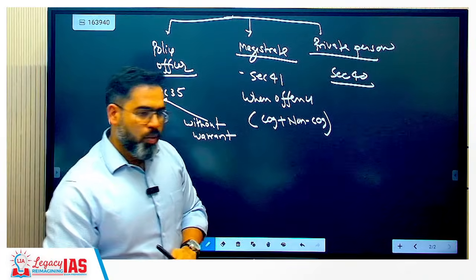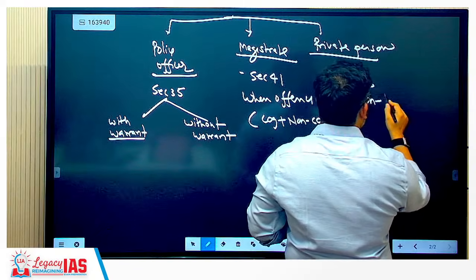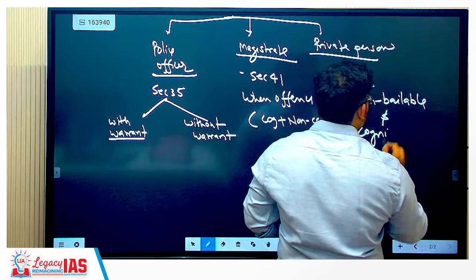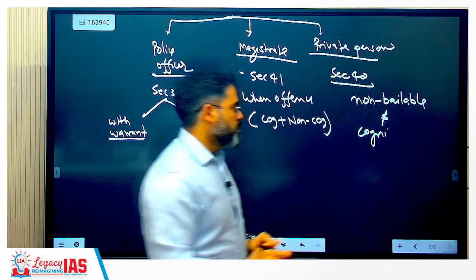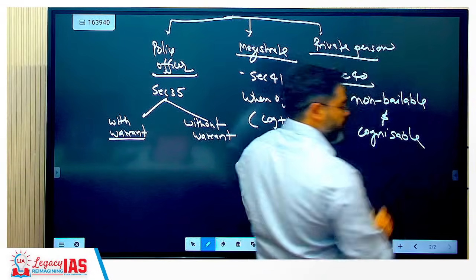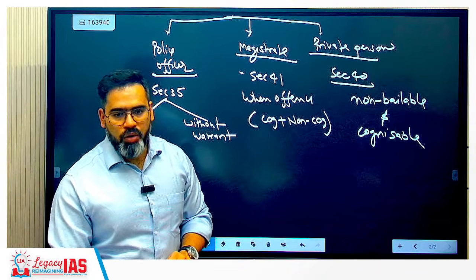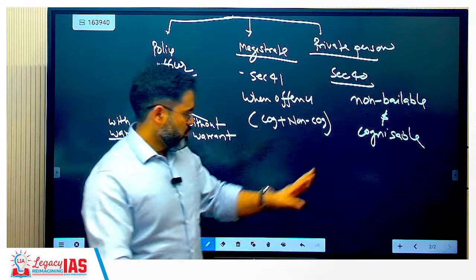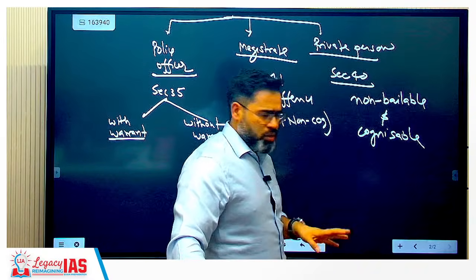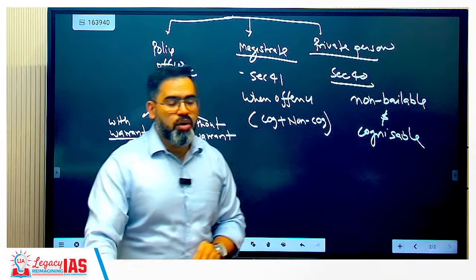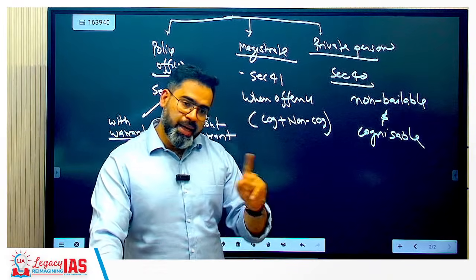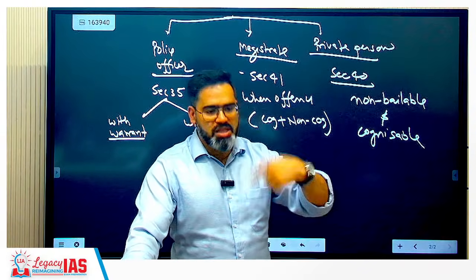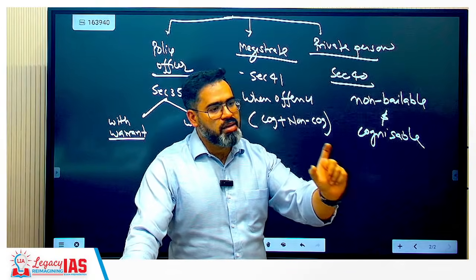who commits a non-bailable and cognizable offense. Correct? Or suppose someone is not doing a non-cognizable offense, but he is a proclaimed offender. Every time he makes such mistakes, at that time also a private person can arrest that individual, but the private person must hand over this offender to police within 6 hours.